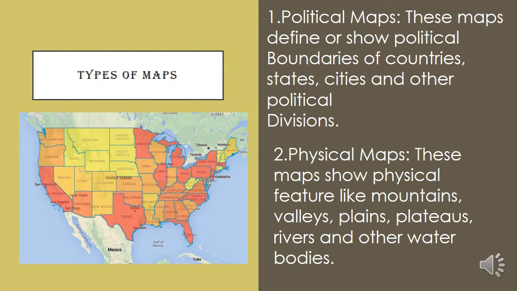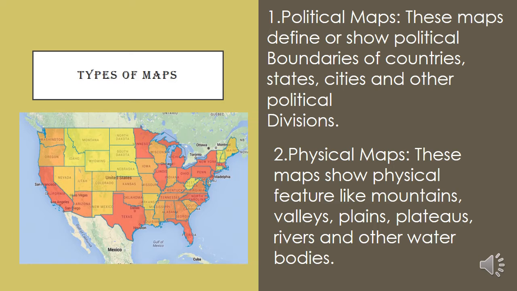Now, students, we will read about types of map. It means maps कितने type के होते हैं. There are different kinds of maps. Each kind gives different kinds of information. जितनी तरह के मैप्स होते हैं, अलग अलग मैप्स अलग अलग टाइप के इंफॉर्मेशन शेयर करते हैं। First map is political maps. These maps define or show political boundaries of countries, states, cities, and other political divisions.